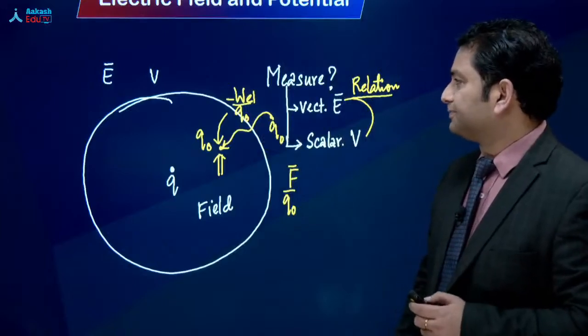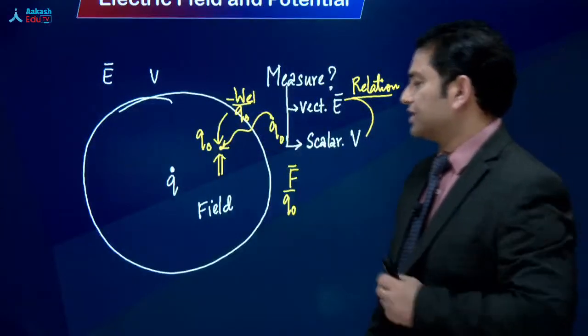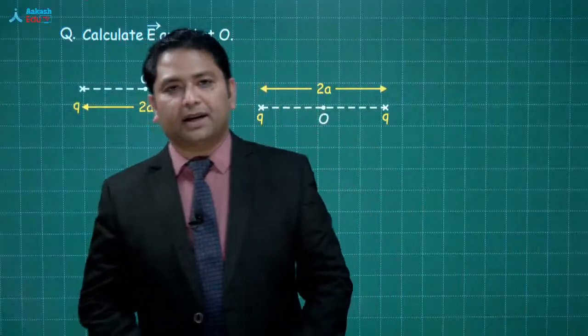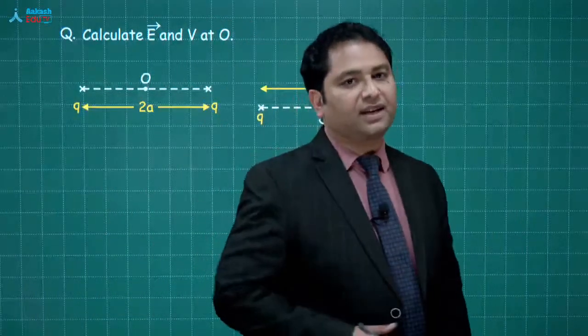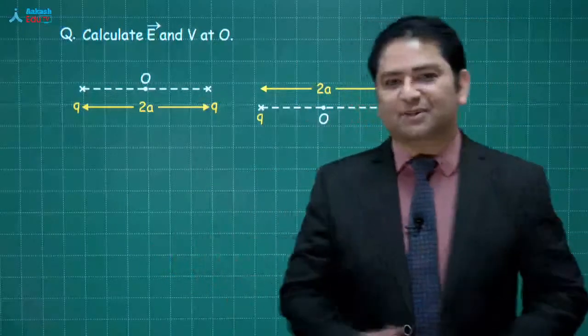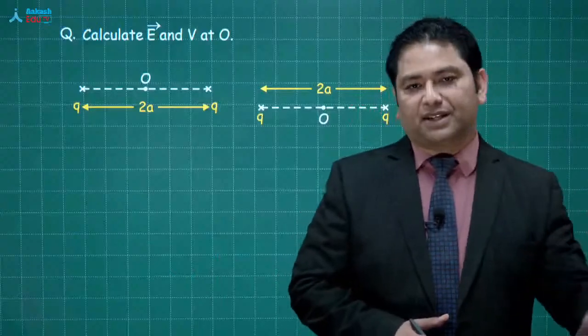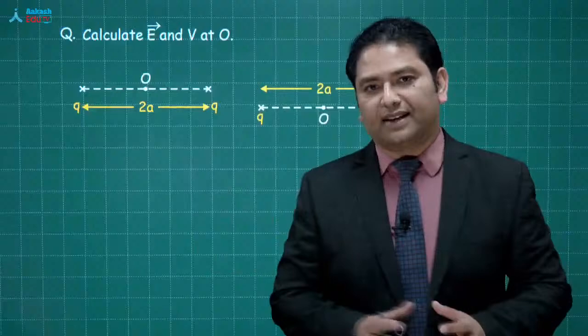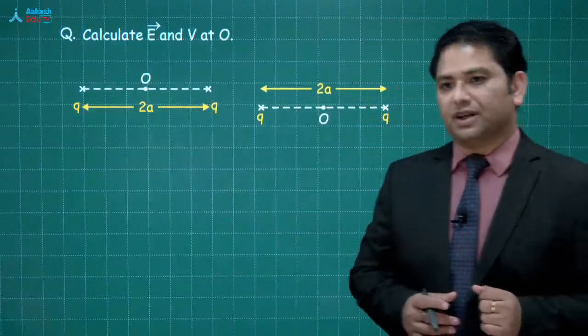Let's see, calculation की बात करते हैं, because the topic that we are picking up here is the relation between electric field and potential. So I believe basic expression, the expression of electric field, the expression of potential, you know how to find that. And that's what we're going to do it, all right?